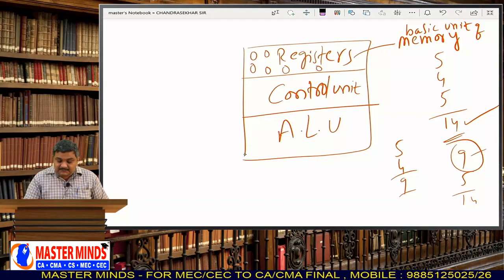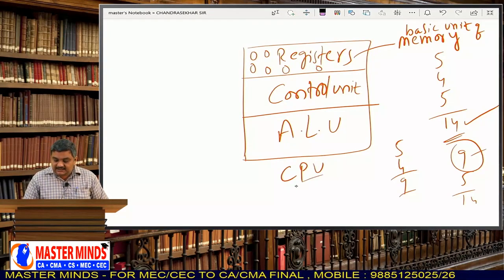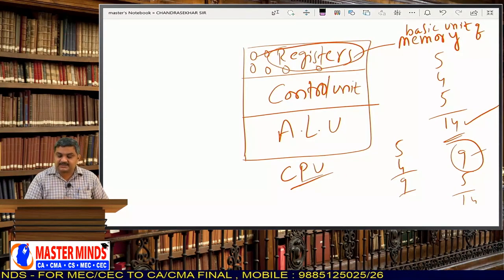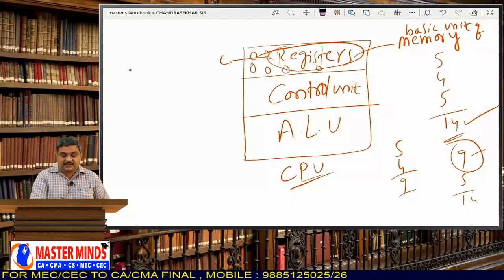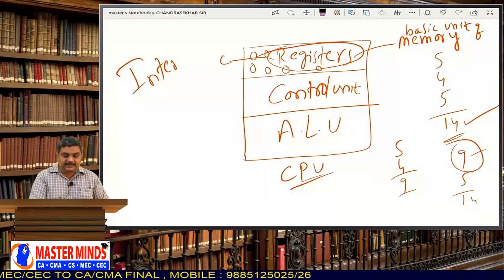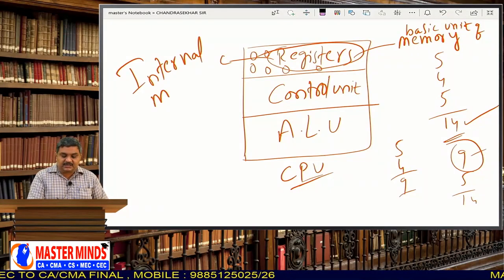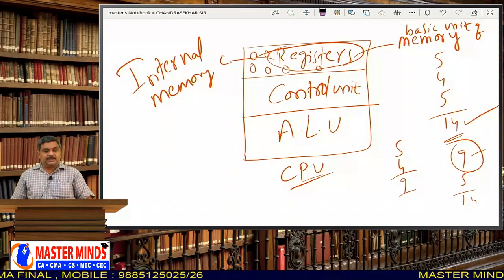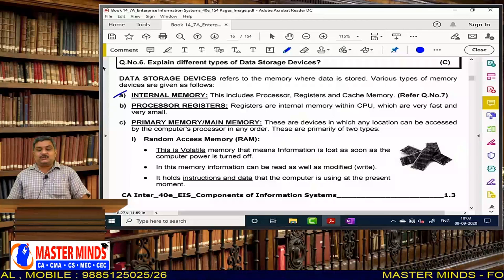So, inside the CPU, there is some memory in the form of registers. That is called internal memory. Okay, so that is very, very important. Next, processor registers.